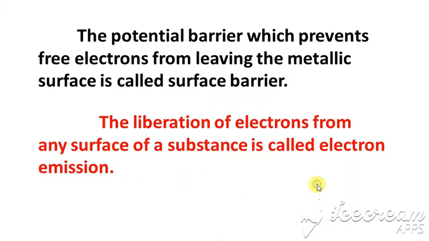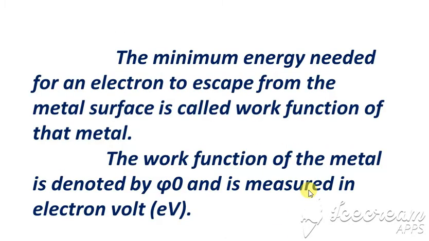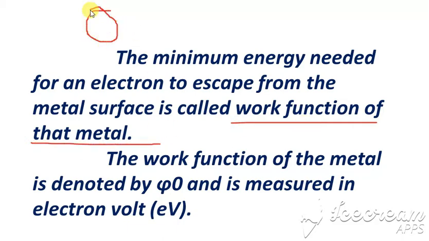Next, we are going to see the minimum energy that is needed for an electron to escape from the metal surface, that is called the work function. With some energy the electron can come out of the surface. How much energy is needed?